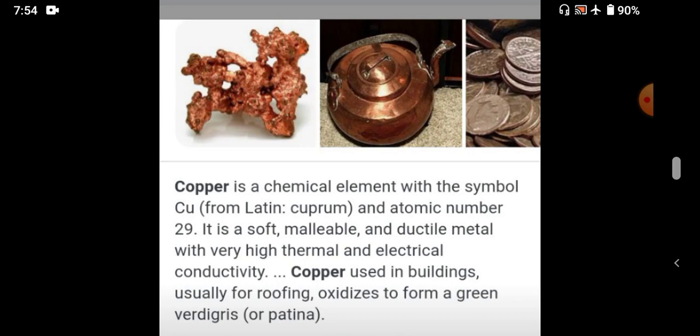Then which state is the largest producer of this copper? Rajasthan. Okay, Rajasthan is the largest producer of copper.